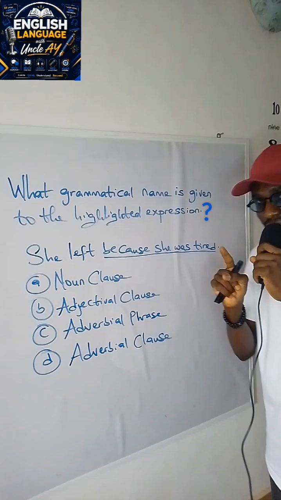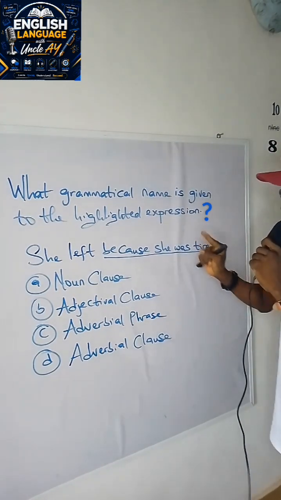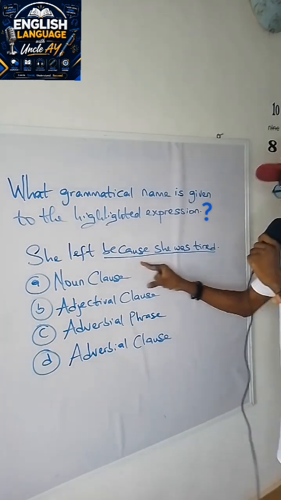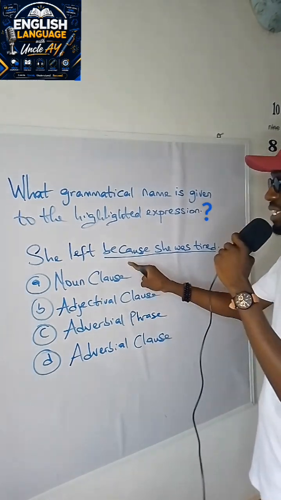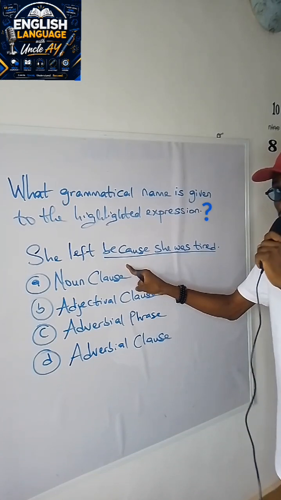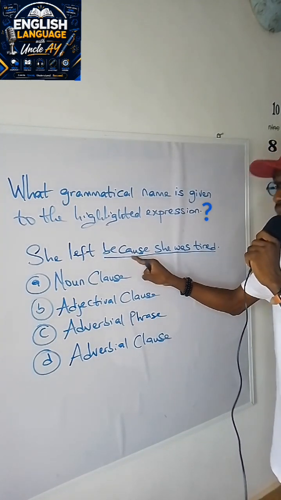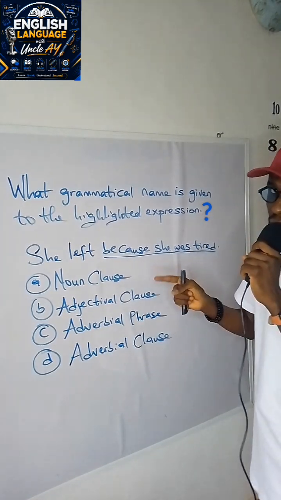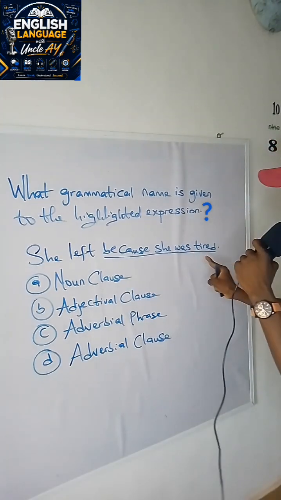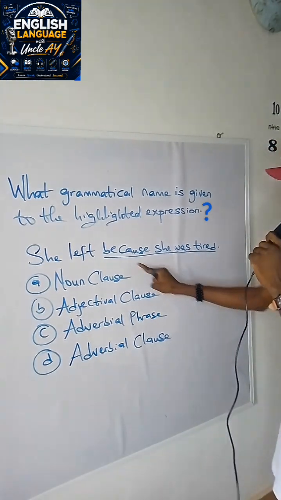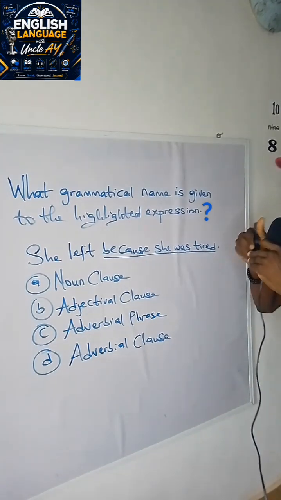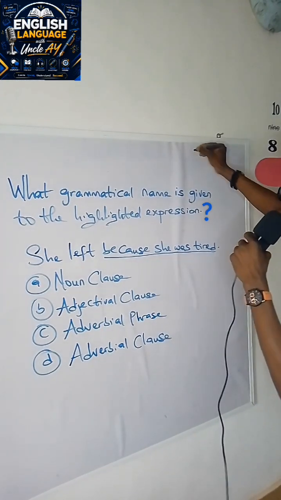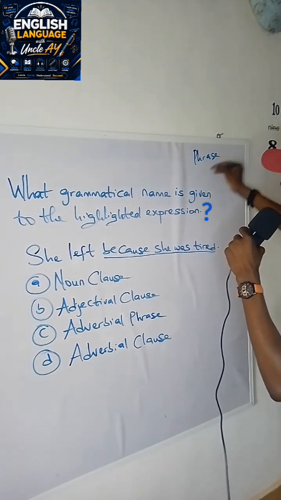Good. Now let's find out. If you look at the expression itself, that is what has been highlighted, you'll find that it begins with a relative adverb in because. And this particular type of adverb is one of reason. That is an adverb of reason.